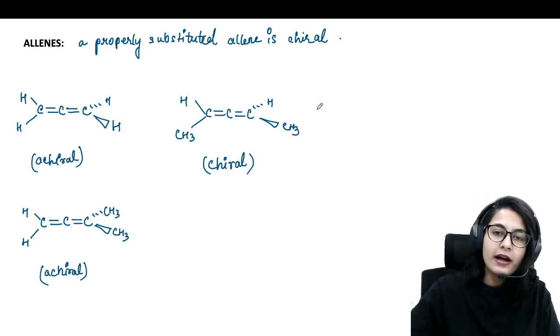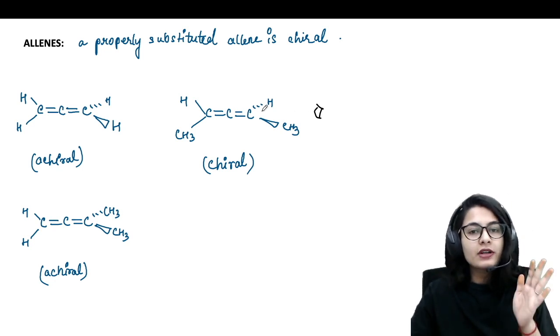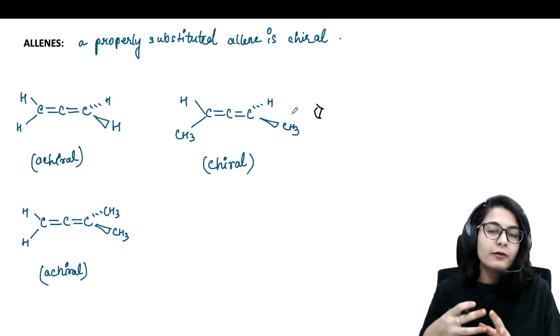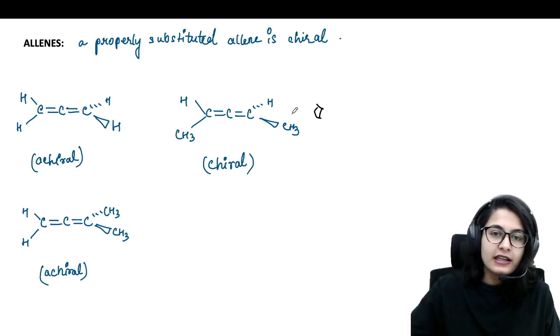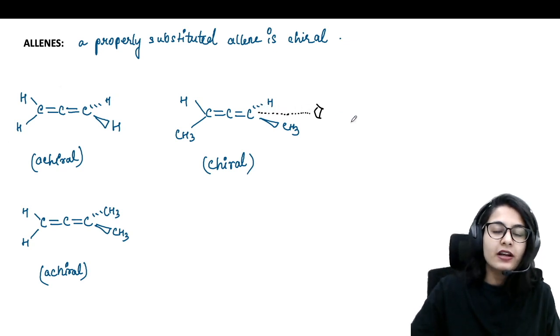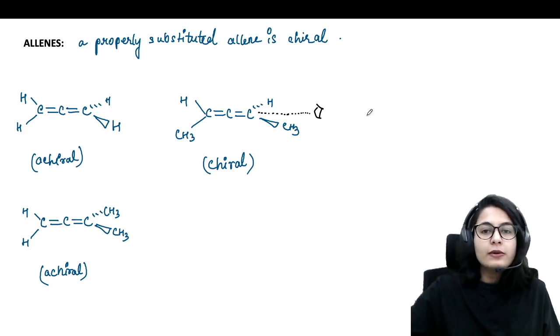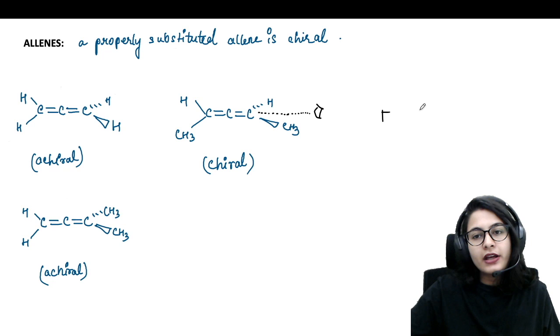And if you are able to imagine, that is the best thing. What you have to do is, if you want to draw this molecule into Fischer projection, from where the RNS nomenclature is very easy, you can just imagine that you are standing on this line. If you imagine that you are standing on this line, you are going to see this molecule as a line.